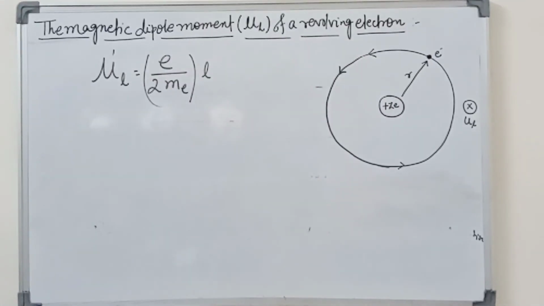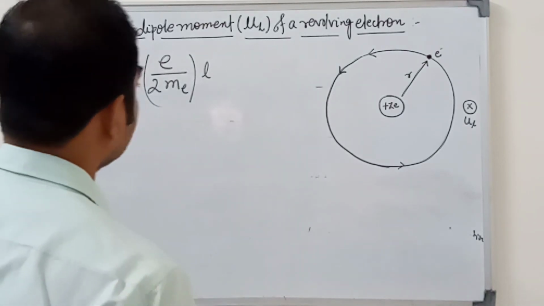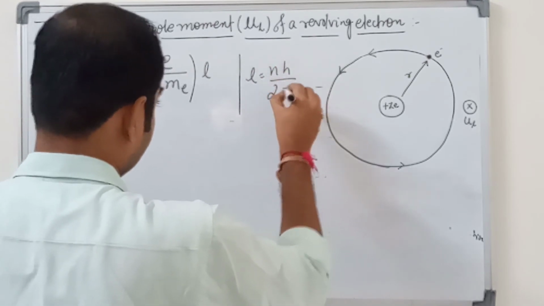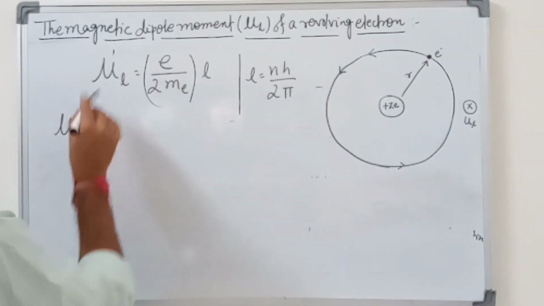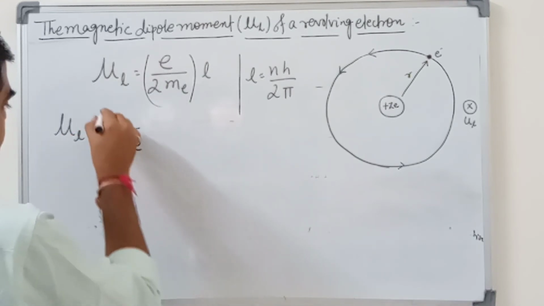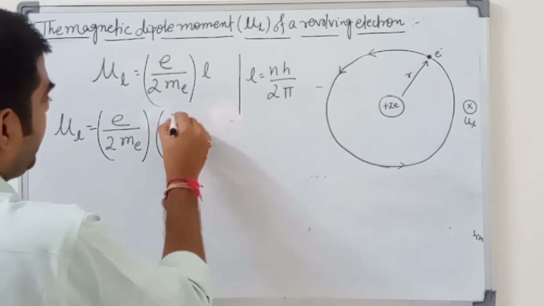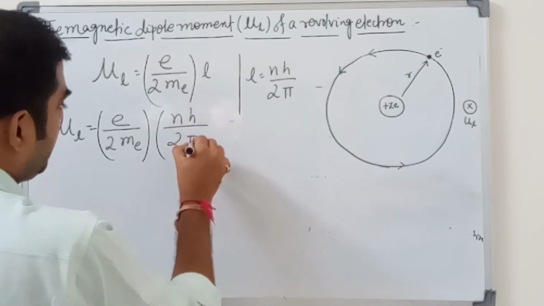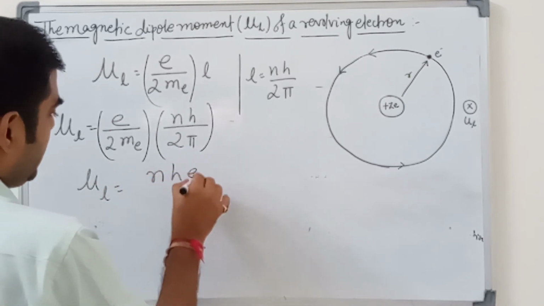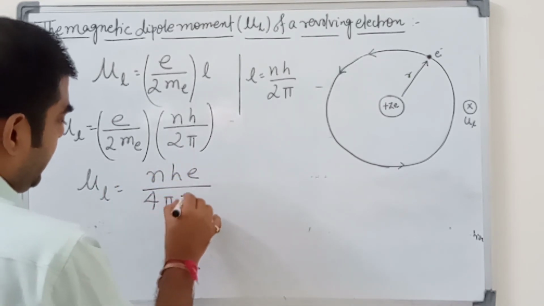Which L is it replaced by? L is replaced by nh upon 2 pi. So mu_L is equal to e upon 2 m_e times nh upon 2 pi. So mu_L is equal to nhe upon 4 pi m_e.